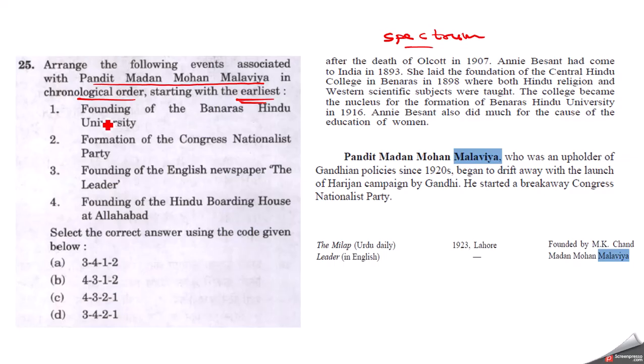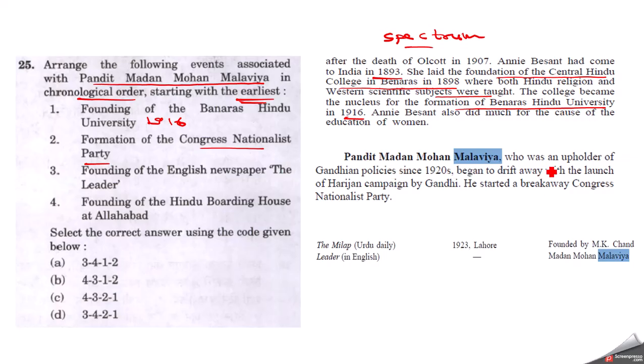So the founding of Banaras Hindu University is in 1916. It is given in Spectrum that Annie Besant had come to India in 1893. She led the foundation of the Central Hindu College in Banaras in 1898, where both Hindu religion and Western scientific subjects were taught. The college became the nucleus for the formation of Banaras Hindu University in 1916. So this BHU was formed in 1916. Then the formation of the Congress Nationalist Party. Even this is given in Spectrum.